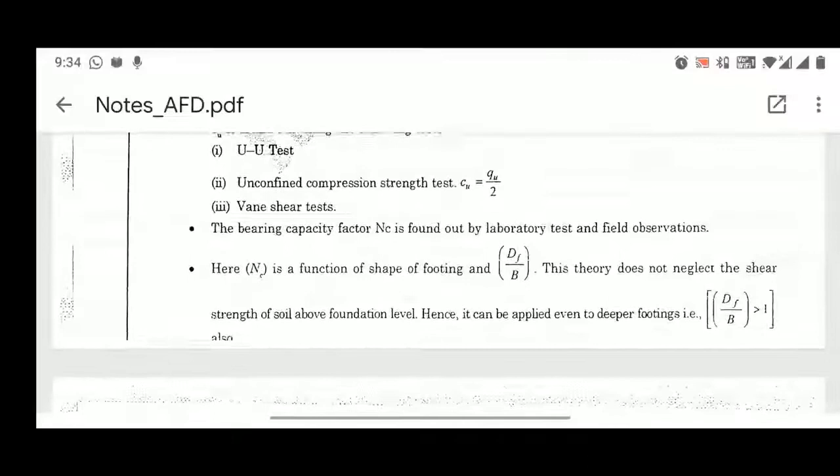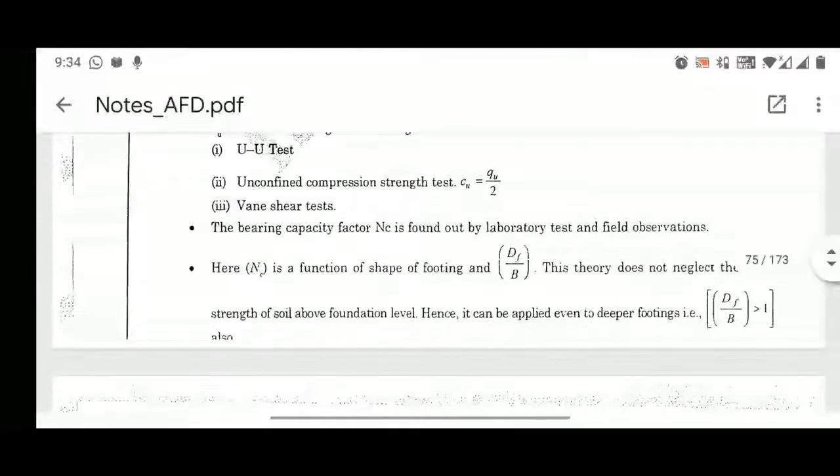In the laboratory, we have a clay soil sample placed in a frame, and that frame is loaded. Why are we using a clay soil sample? Just because it can stand on its own. We don't need any vertical or horizontal support.